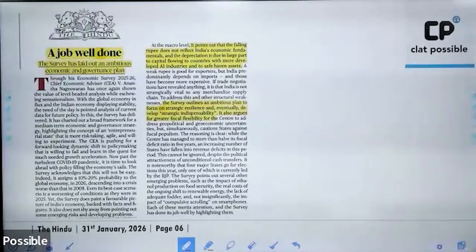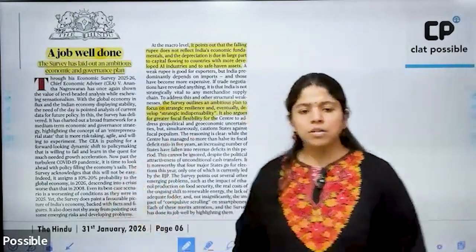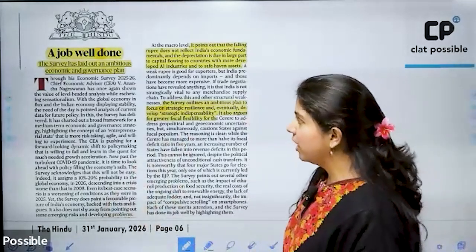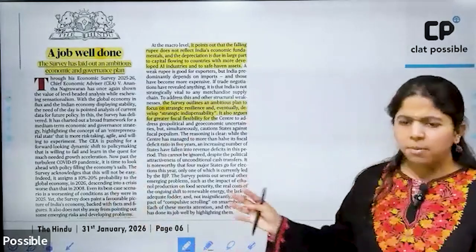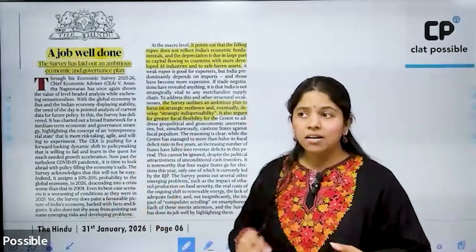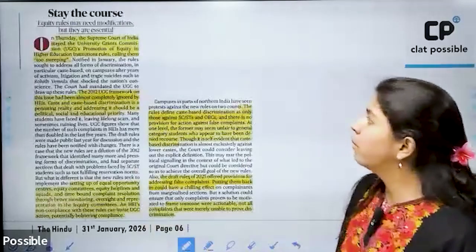Then again, this article, a very simple one, just talks about everything that the economic survey of the country has laid out, and how whatever good things India has done in the last 1 year, and what prospective things India might do in the next 1 year. Okay.